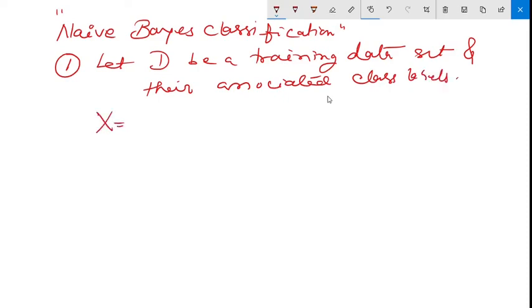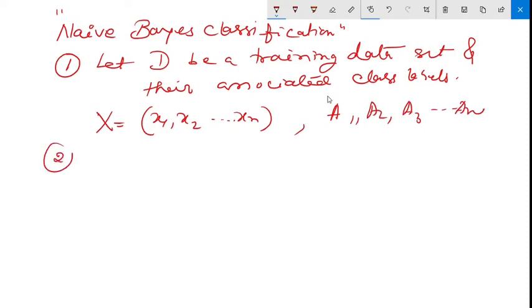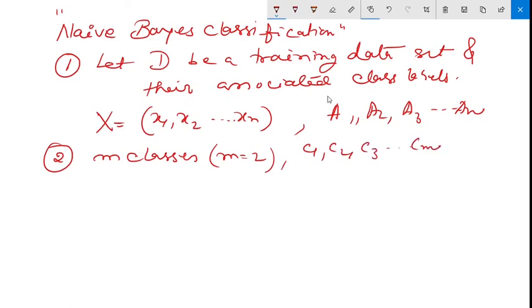Instances x can be represented as x1, x2 up to xn, and attributes can be represented as a1, a2, a3 up to an. Point number 2. Let's say we have m classes. If it is a binary classifier, the value of m will be 2. If it is not a binary classifier, let's say m classes means I have classes C1, C2, C3 up to Cn. That means it is also okay with multi-class classification.